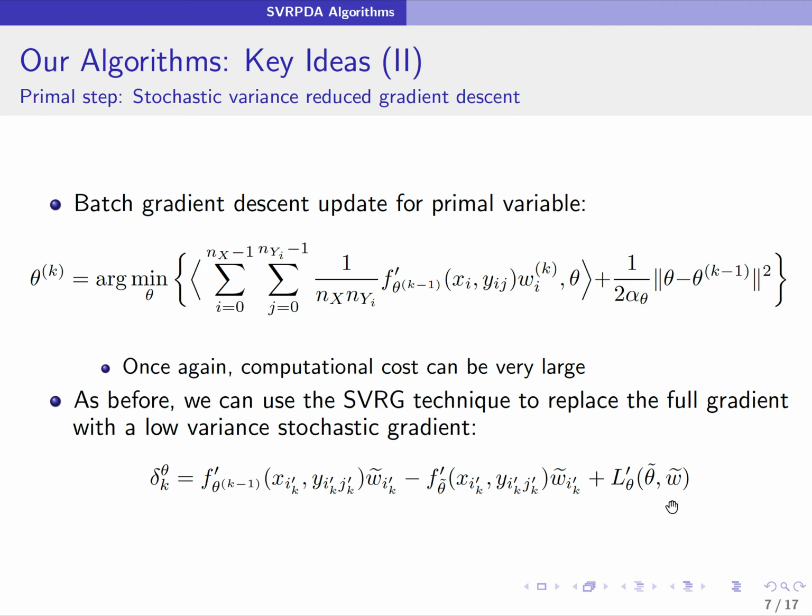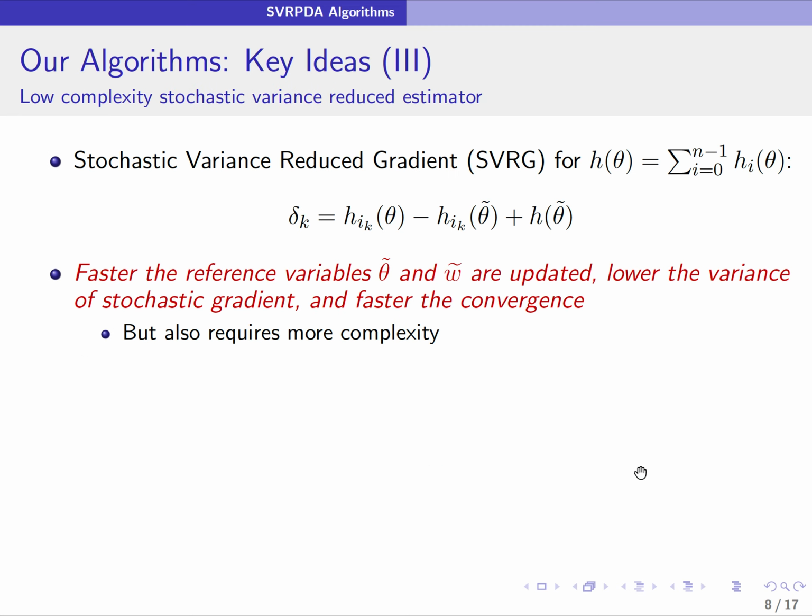Similarly, if we had to update the primal variables using the full batch primal gradient descent algorithm, this is what the update would look like. Once again, this can be very complex. So what we do is we again use an SVRG-kind of technique to replace the full gradient with the variance reduced stochastic gradient. And this is what a naive SVRG gradient estimator would look like for the primal update.